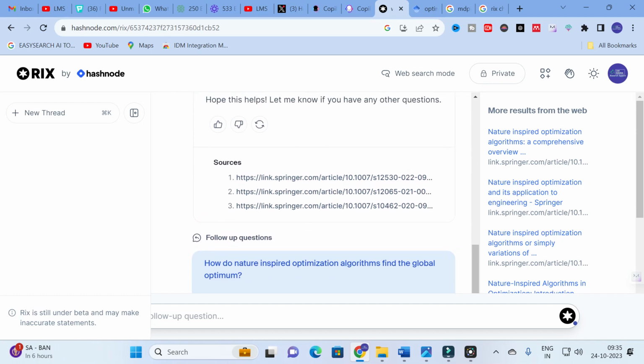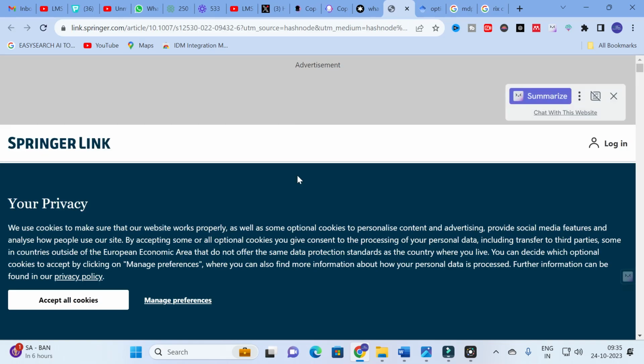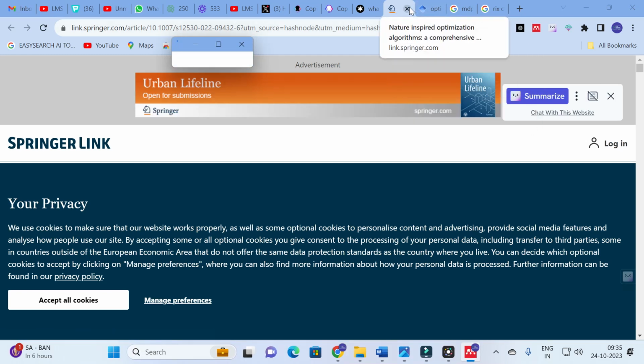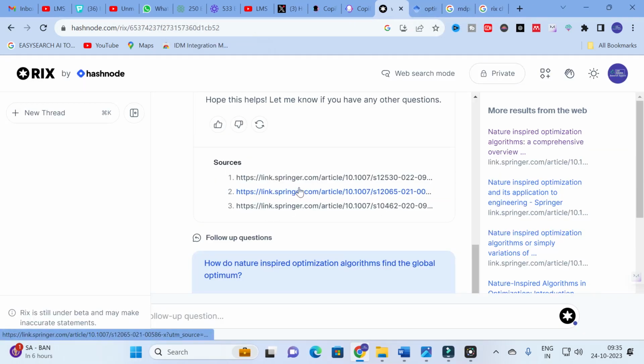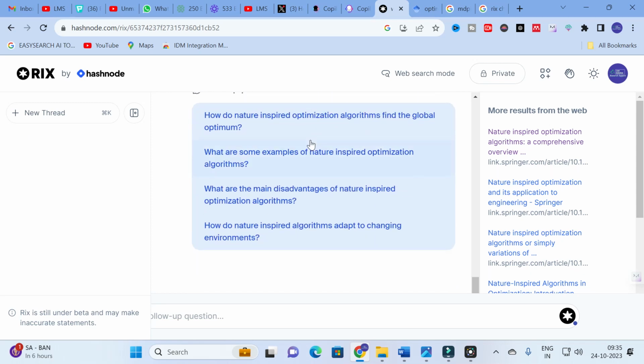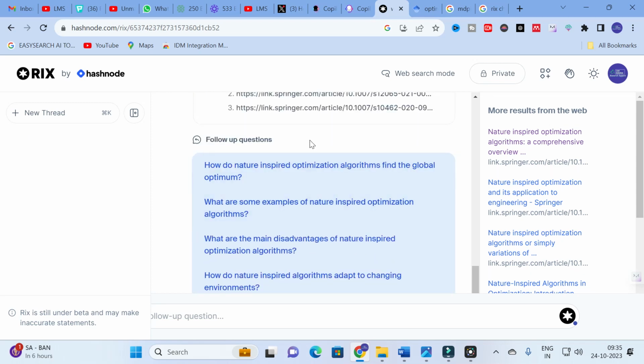You can click on these sources and it will lead to the article where the content has been taken from. So you do not need to analyze site by site. You can go on and ask any questions you want, and it will answer from the database it has. Especially research related questions you can ask here. You can also see some follow-up questions related to that particular topic.